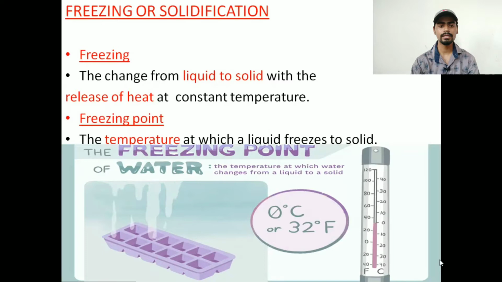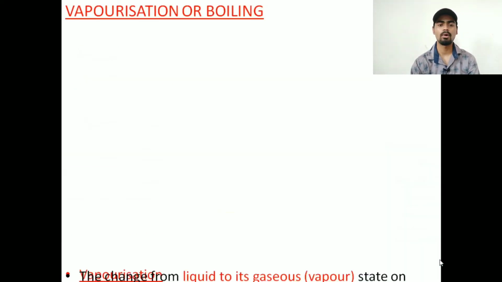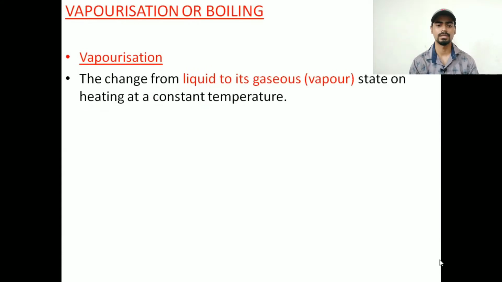Let us quickly move to the next one, that is vaporization or boiling. What is vaporization? The change from liquid to its gaseous or vapor state on heating at a constant temperature. If you are cooking something, first you keep the water to boil. Maybe you are making tea, again you are boiling, so that liquid is converted into a gaseous form. That process is known as vaporization.